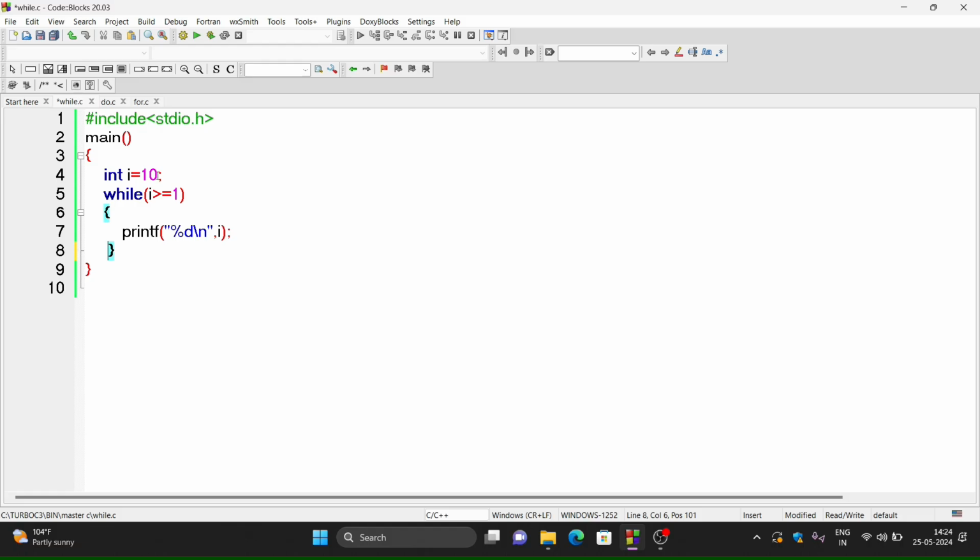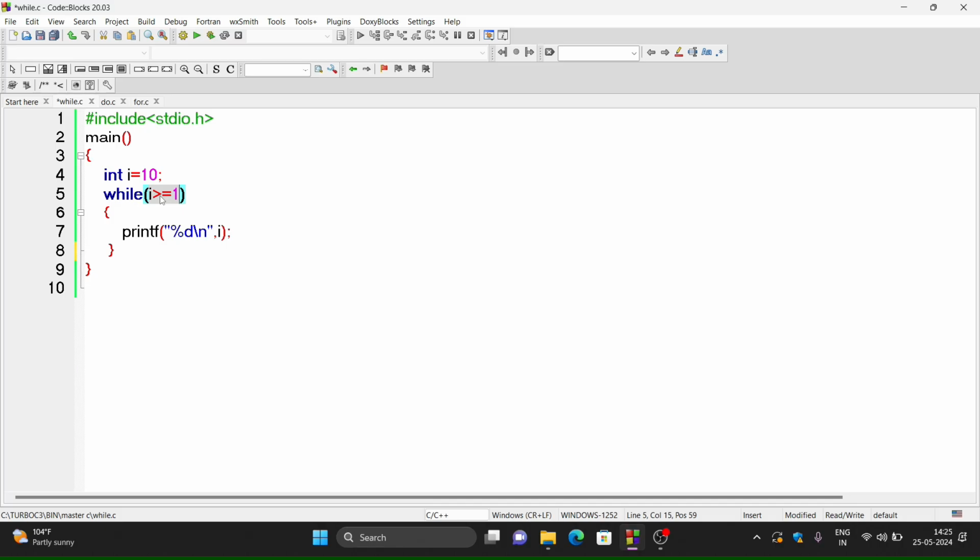So see here, the value of i will be equal to 10. 10 is greater than or equal to 1, so 10 will be printed. Again control will go here, the value of i is the same, that is 10, greater than or equal to 1. So this is yes, so 10 will be displayed. Again 10 is greater than or equal to 1, 10 will be displayed. That means I have not changed the value of i, and it will be equal to 10 only, and therefore this condition will always be true.